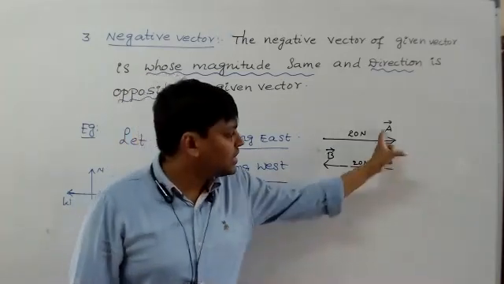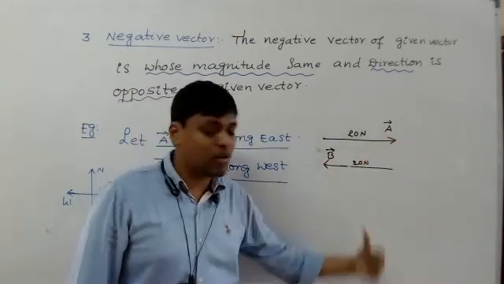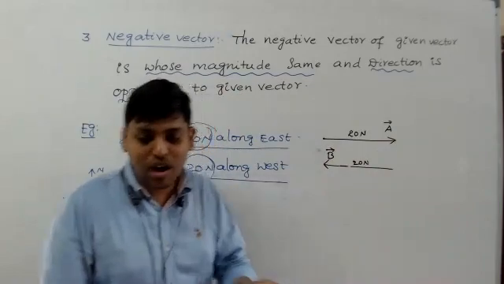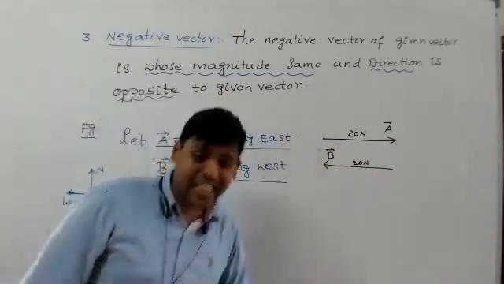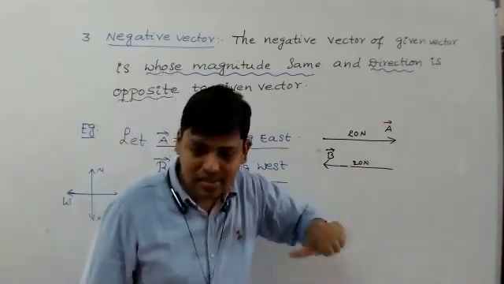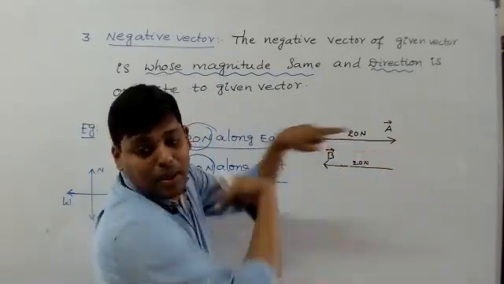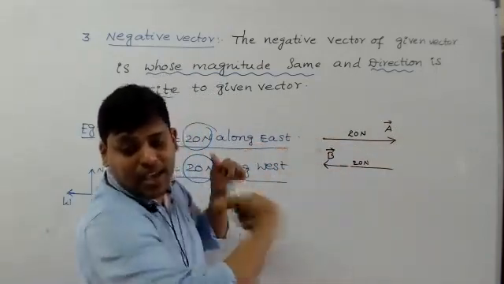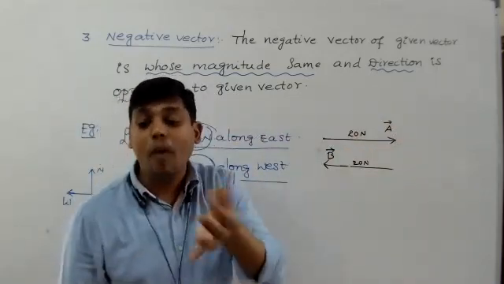Yes or no? This is an arrow, and this is also an arrow. This arrow indicates what? East. This arrow indicates what? West. That means both magnitudes are the same, but B bar's direction is opposite to A bar. Because B bar's direction is west, but A bar's direction is what? East. So A bar is east, but B bar is west. Similarly, B bar is west, A bar is east. So both directions are opposite.